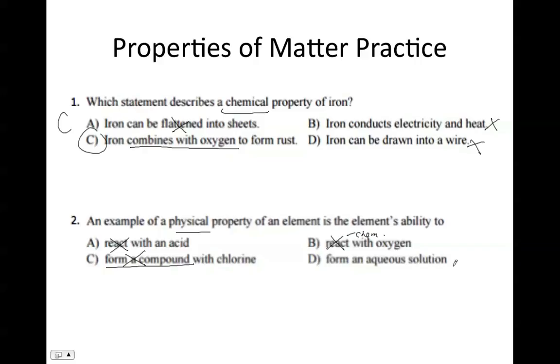Or form an aqueous solution. Forming an aqueous solution is simply meaning that it's going to dissolve, or its ability to dissolve, which means then that that is a physical property. We're not actually changing what it is, we're just changing the appearance and so forth. So choice 2, letter D.